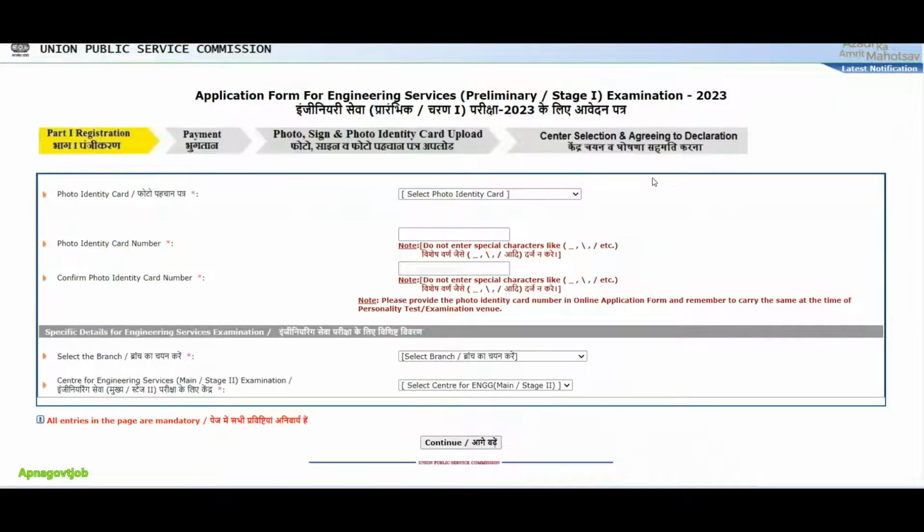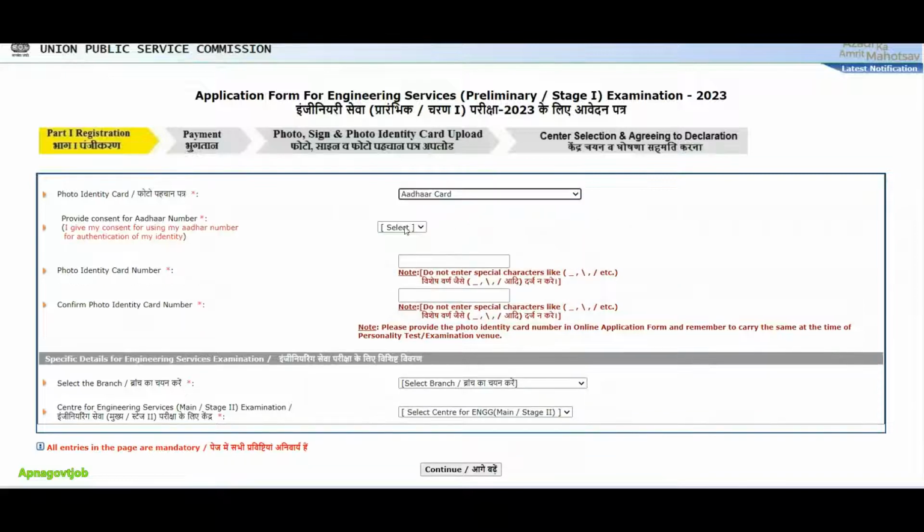Next, photo identity card is required. Here you need to enter, suppose, Aadhaar card, and then provide consent: I give my consent for using my Aadhaar number for authentication of my identity. If you click no, it's up to you whether you want to give the consent or not, but click on yes button. Then enter your Aadhaar card number, as I selected Aadhaar card. If you have a PAN card or passport, then you can select the respective number. Then you need to confirm the number.